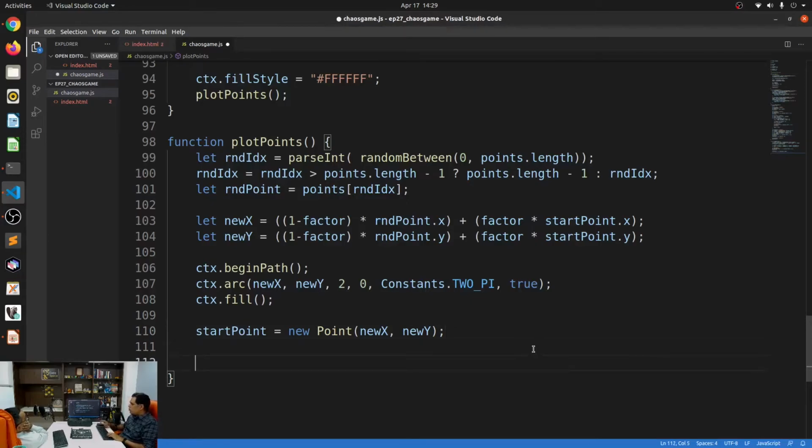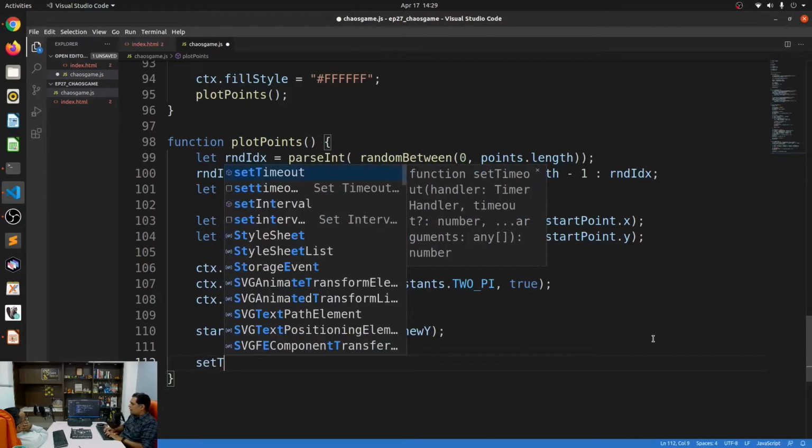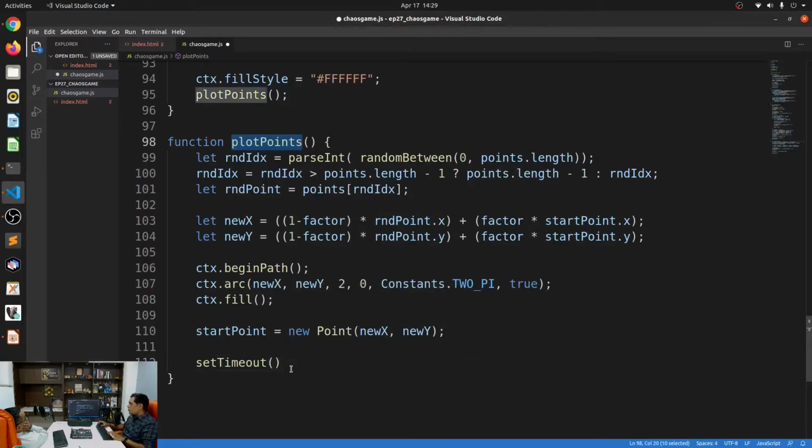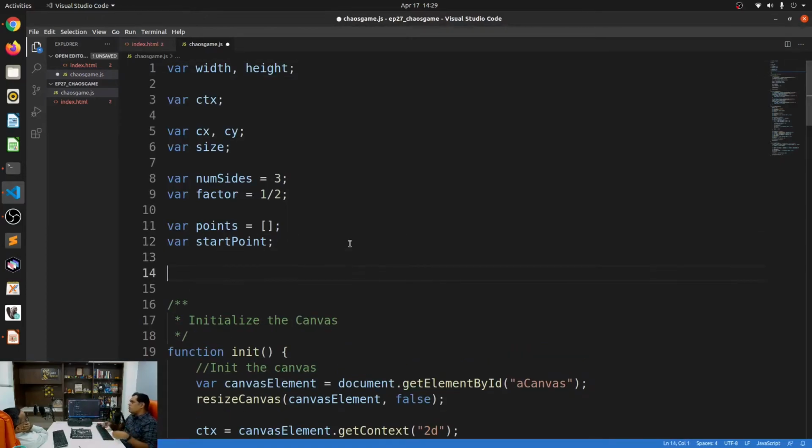Now all I have to do is loop through these plot points. Now I'm going to say set timeout. Instead of using request animation frame, I'm going to use set timeout so that it can draw as fast as possible. I'll say sleep for just 1 millisecond before calling yourself again. So it will do this as fast as it is possible. But when will it end? How many plot points do you want it to draw? Sure. I think most of the material surrounding this says 10,000 points or so. So we'll just say 10,000 points.